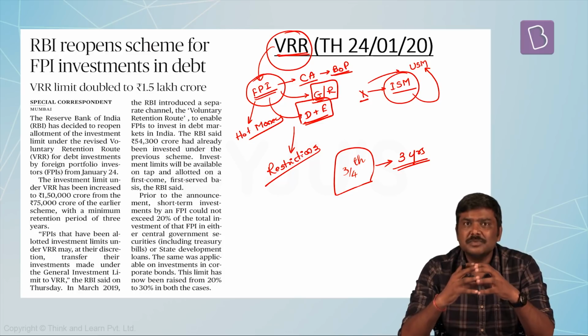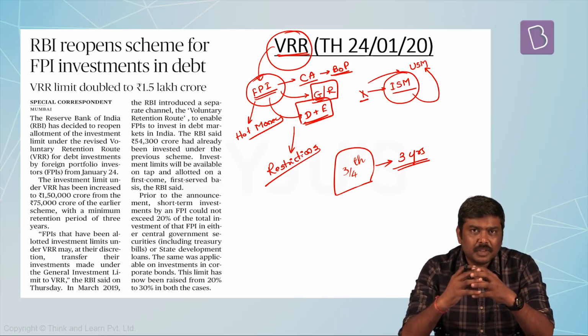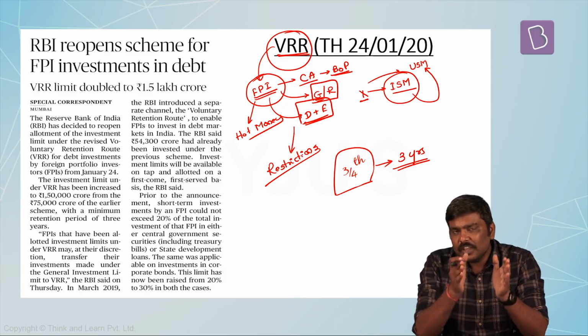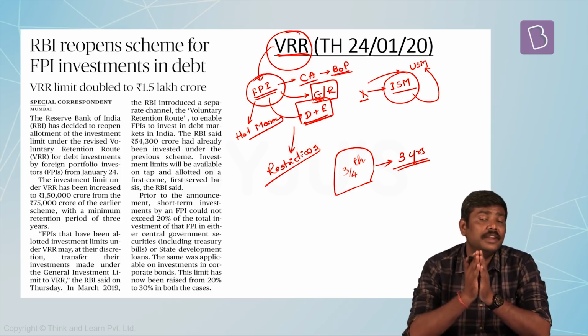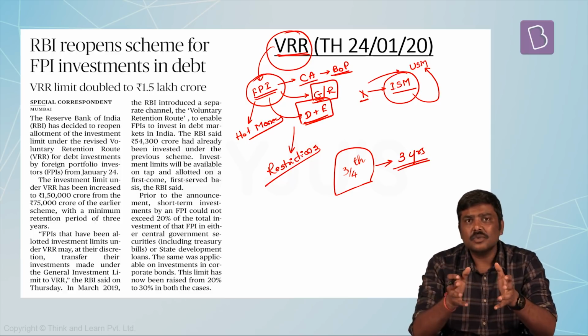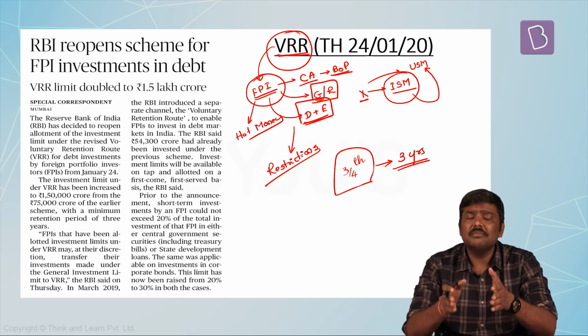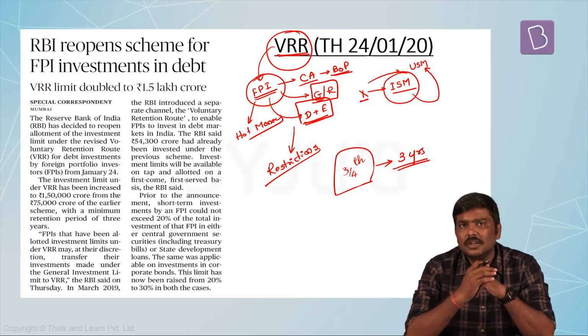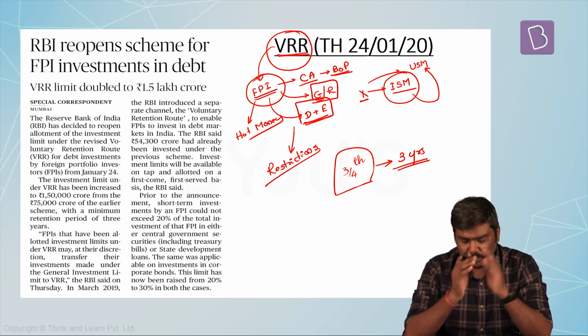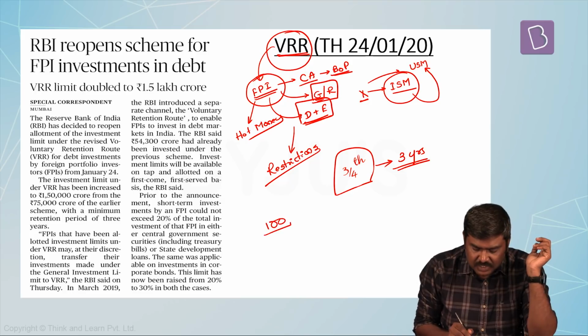Now, within whatever investment limit RBI has fixed, under which they are going to allow FPI to flow in the form of VRR into the Indian market, the first preference will be given to any investor who will come and accept this particular condition. Now, what do you mean by this? Let's say hypothetically, RBI has fixed an investor limit of 100 crore rupees under the VRR.